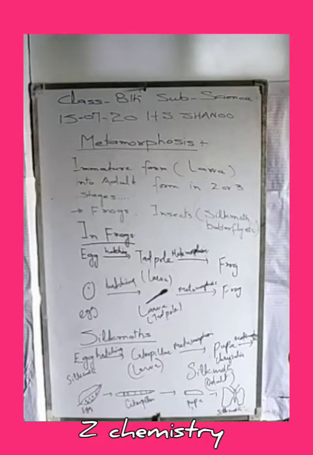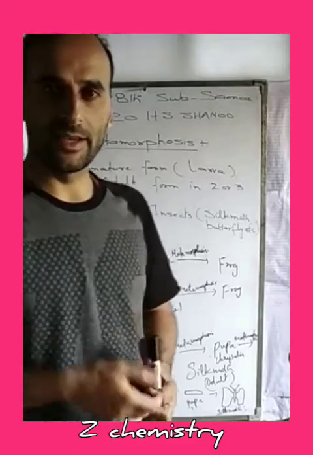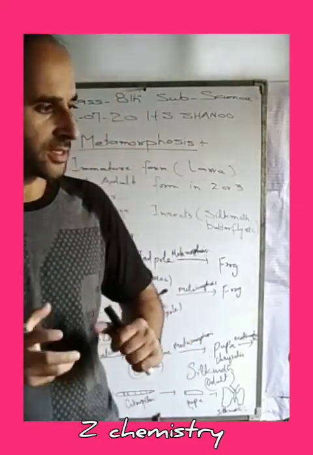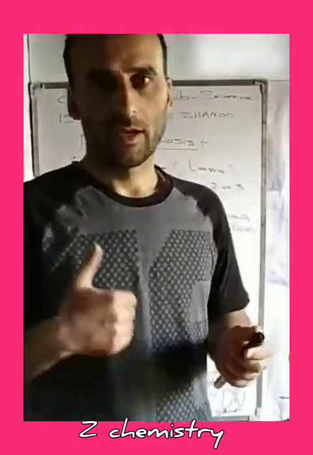The metamorphosis process is seen in frogs as well as in certain insects like snake moths and butterflies. Metamorphosis in frogs: when a frog lays eggs in a water body, the eggs are fertilized by a male frog.